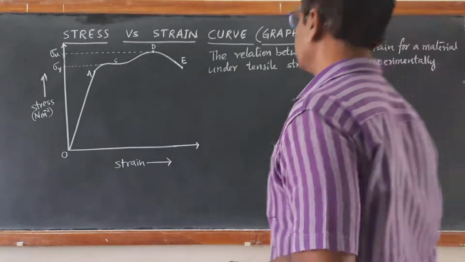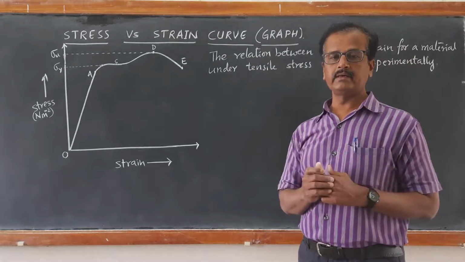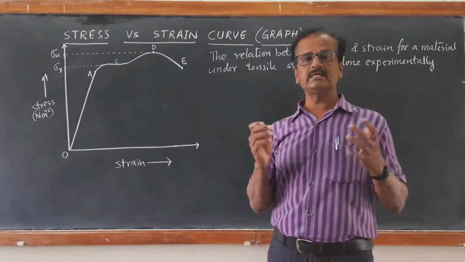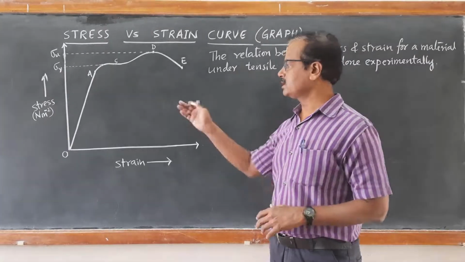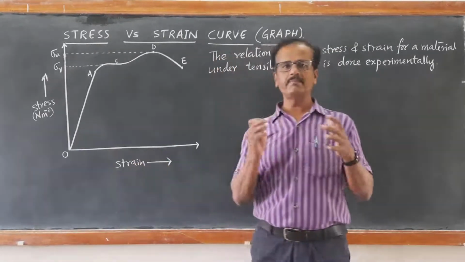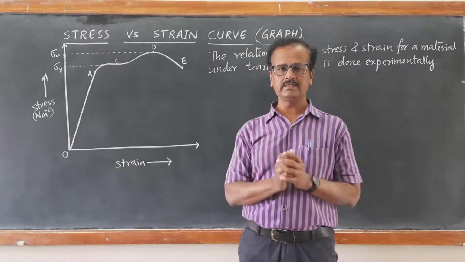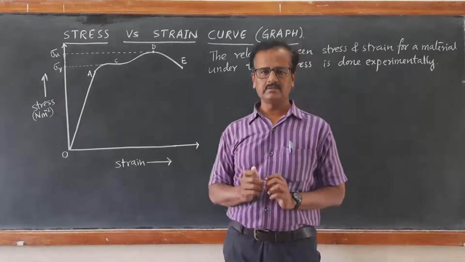Now we are learning the relation between stress and strain for a given material, or for a metal under tensile stress, experimentally. Experimentally, when it is done, we get a curve of this nature. When we draw the graph of stress versus strain for a metal like iron or steel, we get a graph of this nature. What is the meaning of this?